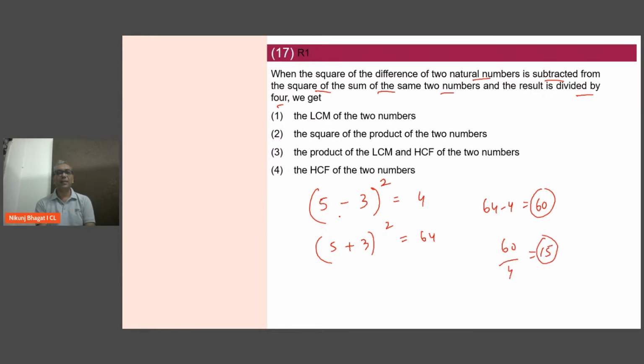So when I take the variables 5 and 3, my final result is 15, which is nothing but the product. And we know product is what? Product of the LCM and HCF. For any two numbers, we know HCF into LCM is equal to the product. So therefore, that's a very easy one. Straight away, I can get this answer. Clear?